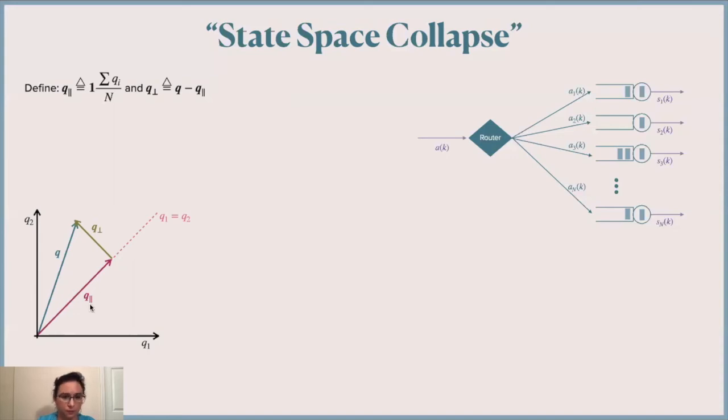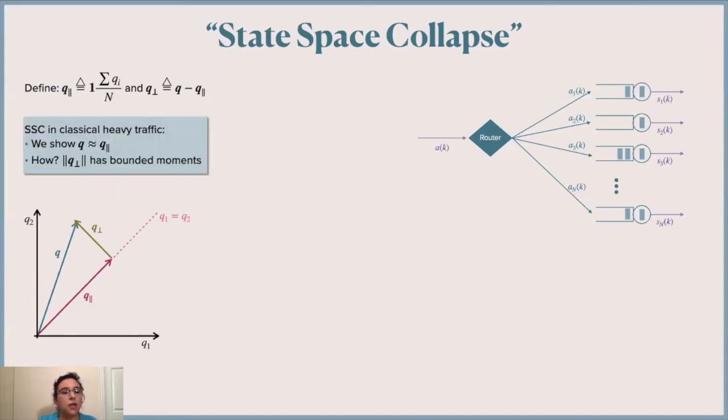Q parallel. And in heavy traffic, we say that Q can be approximated by Q parallel because we are able to prove that the norm of Q perp has bounded moments. And that implies that Q perp becomes negligible as we approach the heavy traffic regime. Why? Because the vector of Q length becomes larger, and since Q perp is bounded, that means that Q becomes more and more similar to Q parallel.